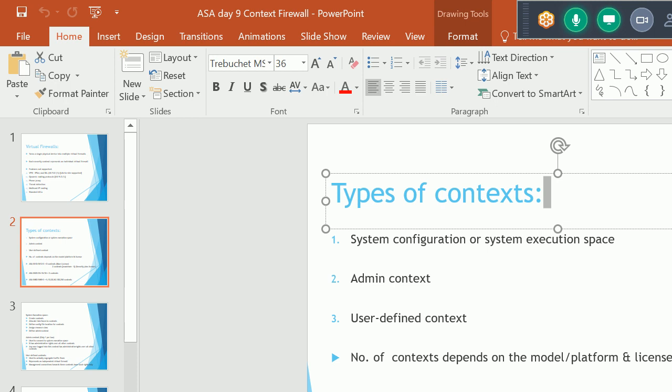These are the very high-end models, the ASA 5580 and 5585X series. They support either 5, 10, or 20 contexts. It is not like we can configure 8 contexts; that is not supported. 5 means 5, 10 means 10. It is not like if we get the license of 20, then we need to configure 20 contexts.